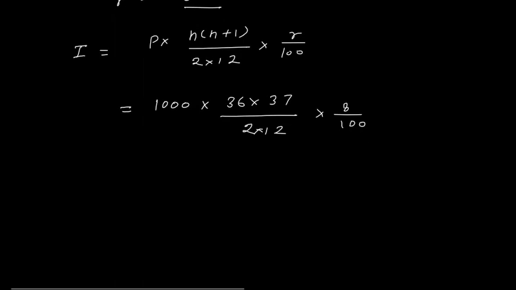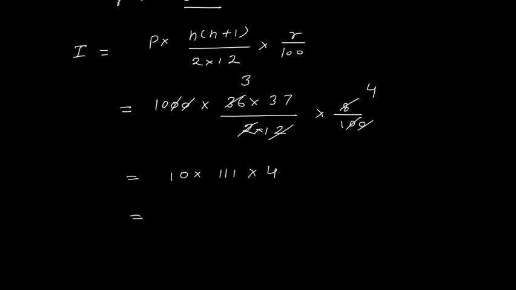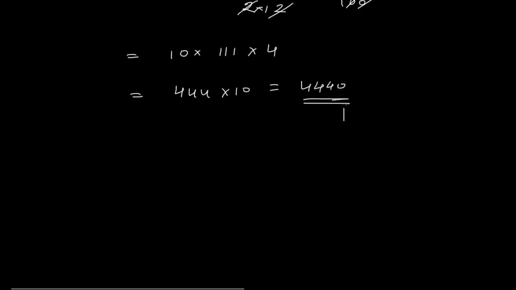Now in table of 12 we have 36, 12 3s are 36, then this 20 I can cancel, this 2 I will cancel, okay. So it is 10 into, now this 3 into 37, so 3 7s are 21, 3 3s are 9, 9 plus 2, 11, multiplied by here 4. So 4 into 111 is 444, multiplied by 10 is rupees 4440. This is interest.